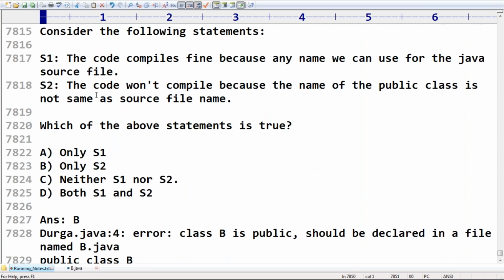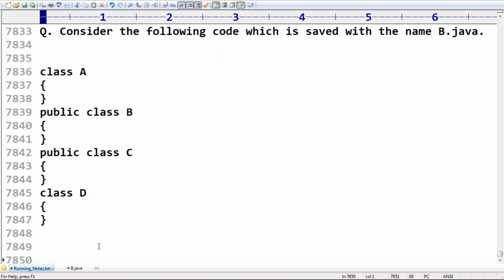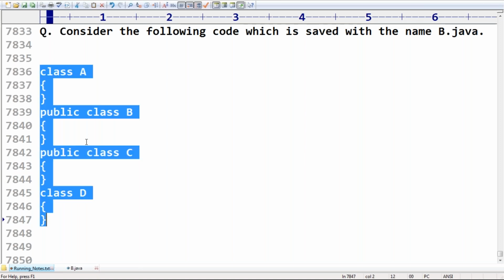To compile this code, which changes do we have to make? Is this code going to compile or not? Please confirm. No, it won't compile. The reason you are already aware of: we declared two public classes. Only one name we can use, but two public classes are there.